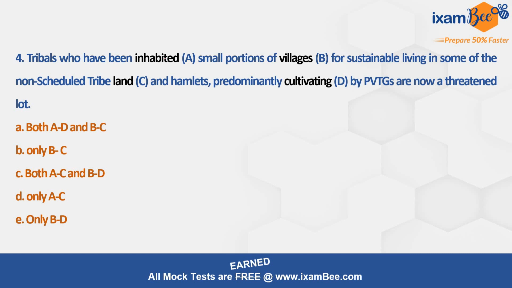The sentence structure doesn't look good, right? Because this part of the sentence is in active voice. Now with "have been", there should be the verb's first form plus -ing. But we have "inhabited", a past participle. So what is the verb here? Villages is a noun, land is a noun, so the remaining is cultivating. So let's place cultivating here. Now cultivating what? Cultivating small portions of what? Villages. We don't cultivate villages, we cultivate land, right?